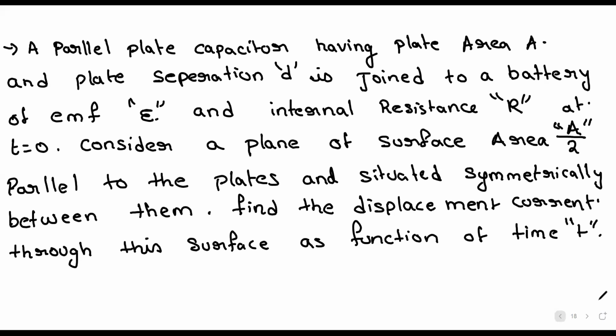Now look here. What we have to find here? Displacement current id.